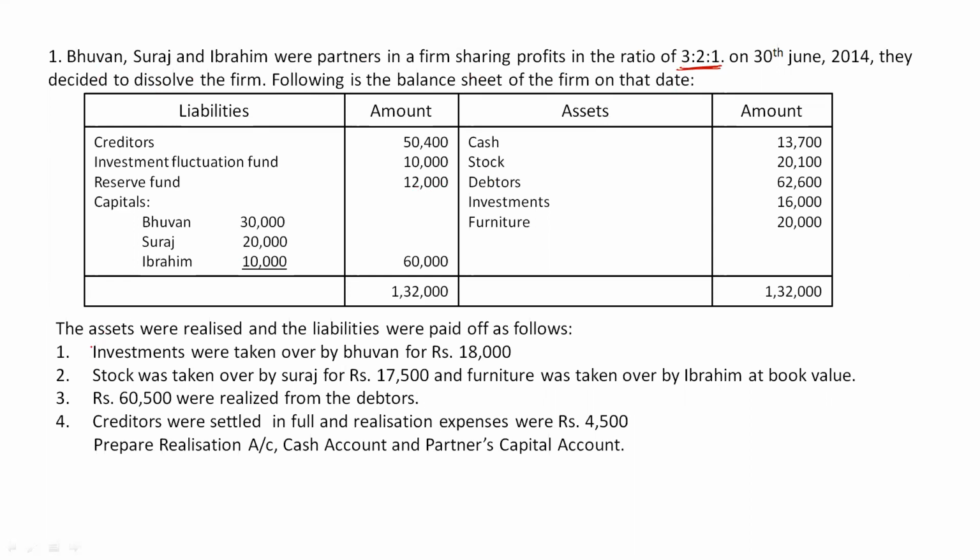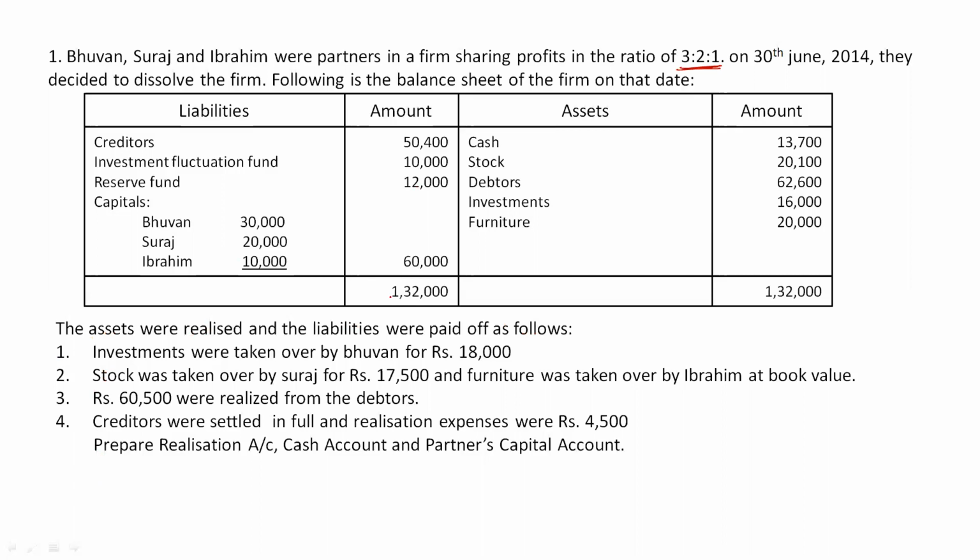They are telling that the assets were realized and the liabilities were paid off as follows. So here all the information relating to assets realized and liabilities paid will be given, right? So we will have a look at this when we will be preparing the accounts, right? So currently, first we know that we have to start preparing realization account.